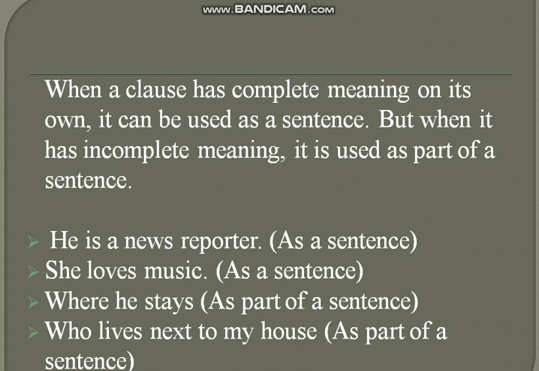As you can see, "He is a news reporter." Here it is a clause, but it is a complete sentence. As you can see, it is a group of words. It consists of a subject, which is "he". It also has a verb in it, which is "is". So here it is a complete sentence. The meaning is clear, that we are talking about someone who is a news reporter. So this is a clause as well as a sentence. It is used as a complete sentence.